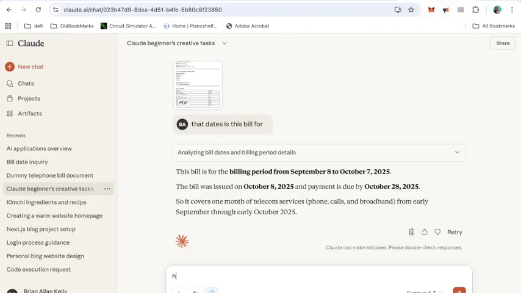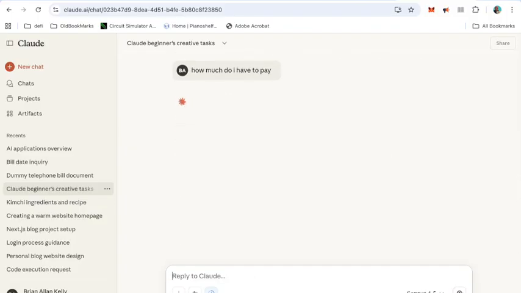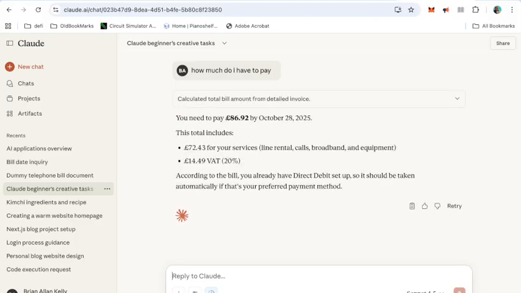Okay. How much do I have to pay? Analyse it again. Thinking. There you go, and it breaks it down for you. You need to pay £86.92 by October the 28th, which includes £72 for services and £14 VAT. So it breaks it down again.